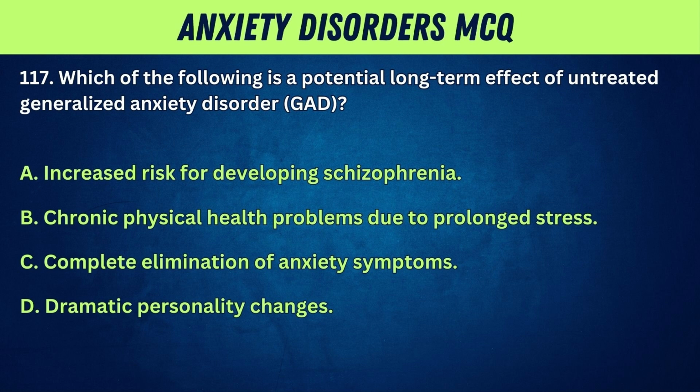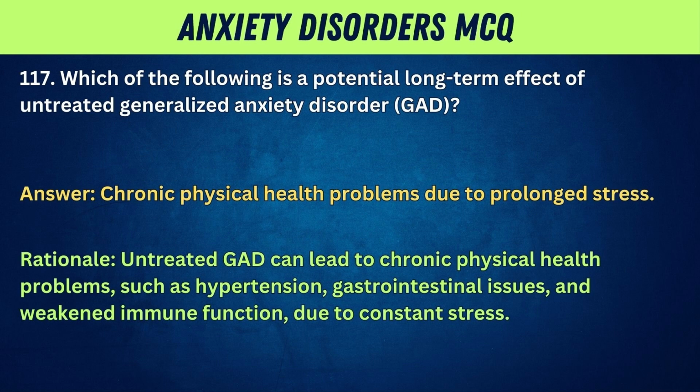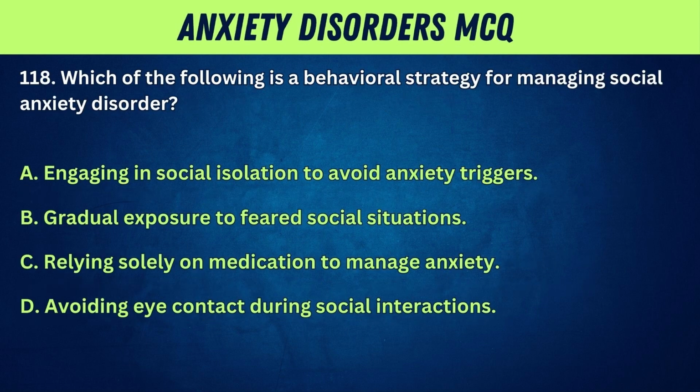117. Which of the following is a potential long-term effect of untreated generalized anxiety disorder, GAD? A. Increased risk for developing schizophrenia. B. Chronic physical health problems due to prolonged stress. C. Complete elimination of anxiety symptoms. D. Dramatic personality changes. Answer: chronic physical health problems due to prolonged stress. Rationale: untreated GAD can lead to chronic physical health problems such as hypertension, gastrointestinal issues, and weakened immune function due to constant stress. 118.